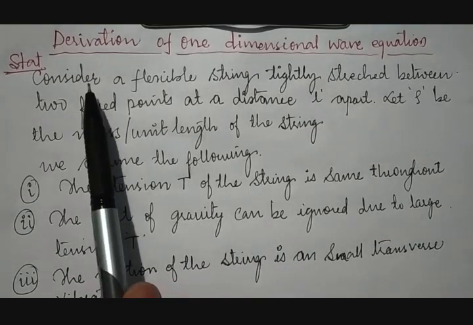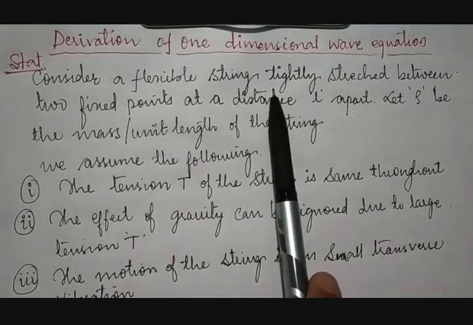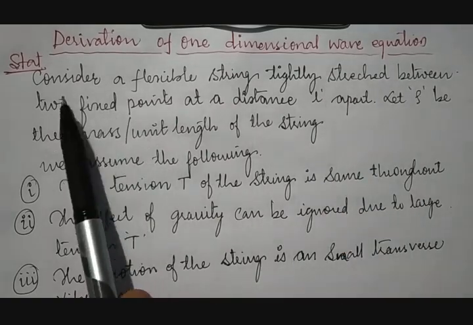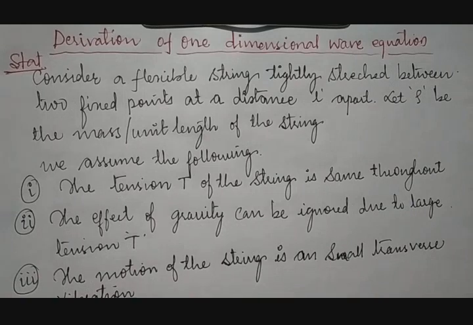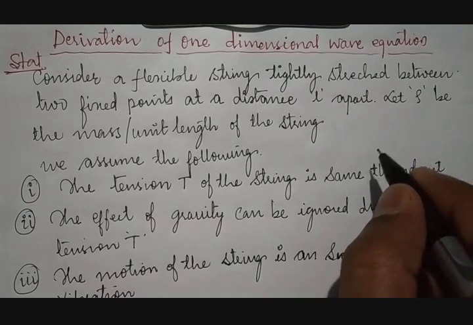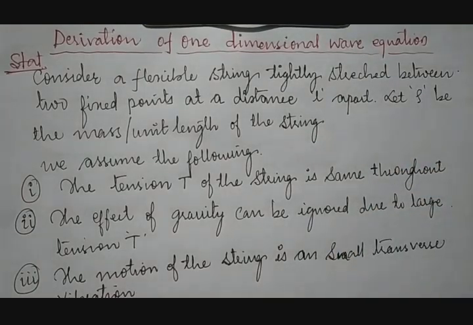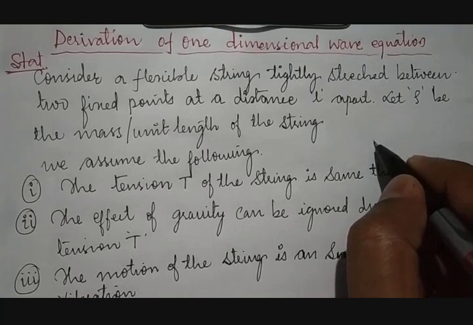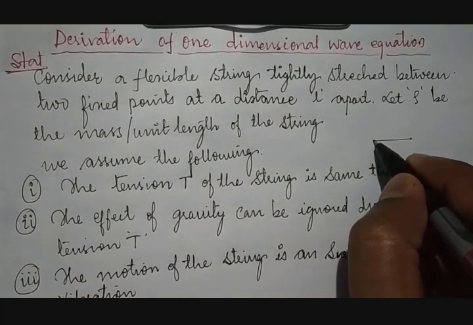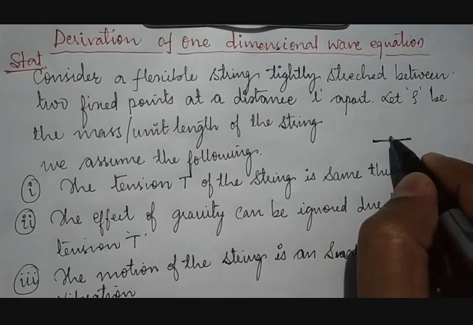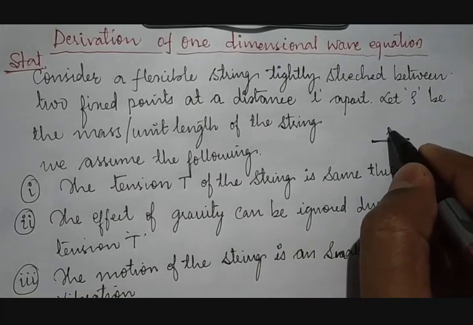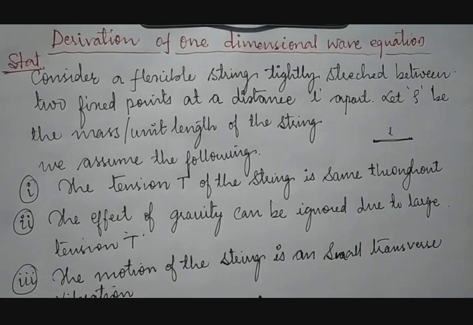What it says: consider a flexible string tightly stretched between two fixed points at a distance L. Means what? Suppose we take a string which is tightly stretched between 2 points. For example, if I take the string here, then we can say there are 2 points and the string is tightly stretched between these 2 points and its distance will be taken as L.